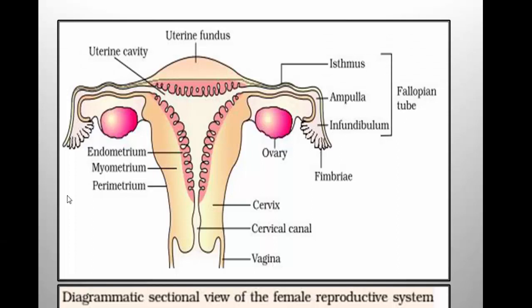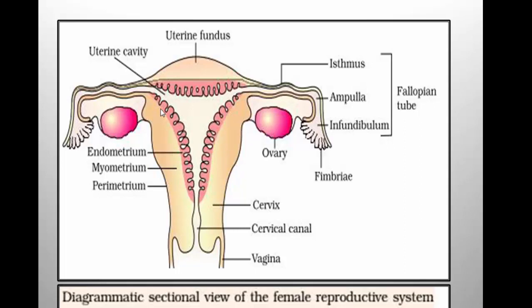Before this one, let me explain about the diagram. Here you can see, these are the female gonads called ovary. How many ovaries are present in the female reproductive system? Two ovaries are present, and both of them are attached to the uterus.